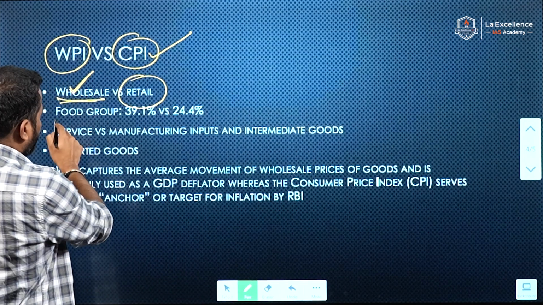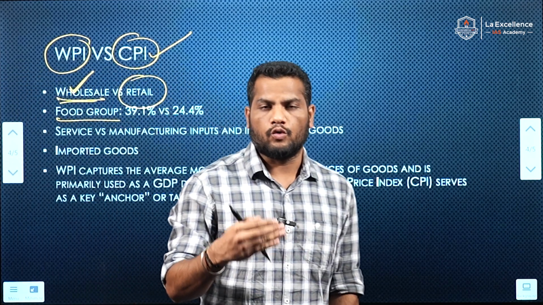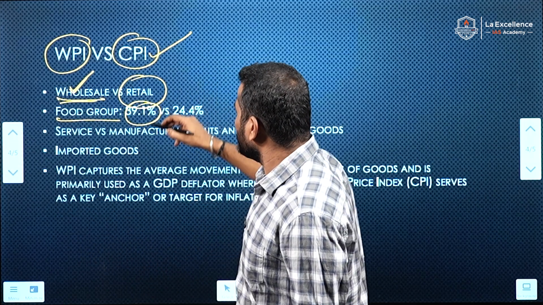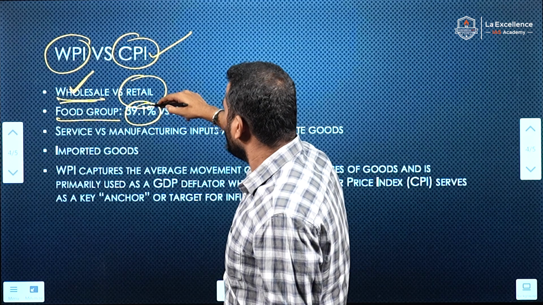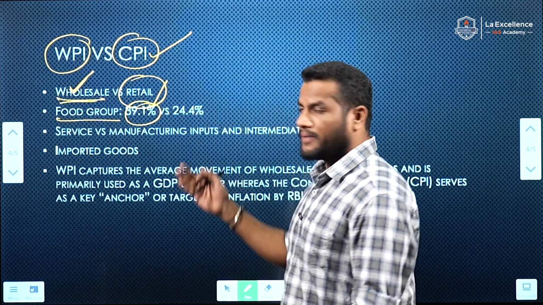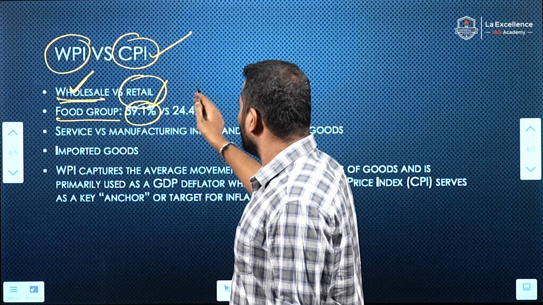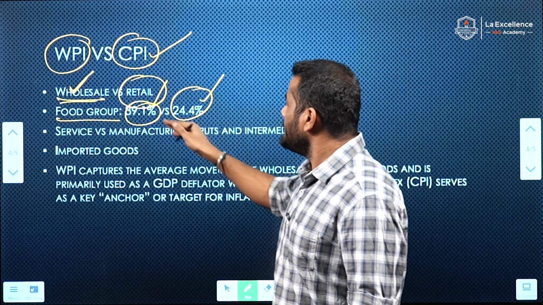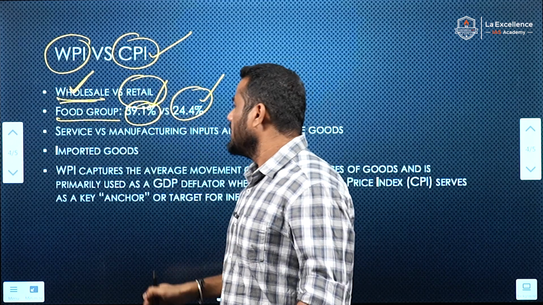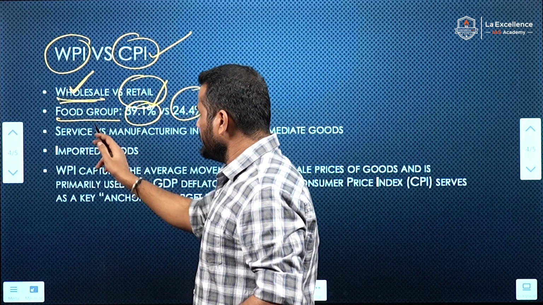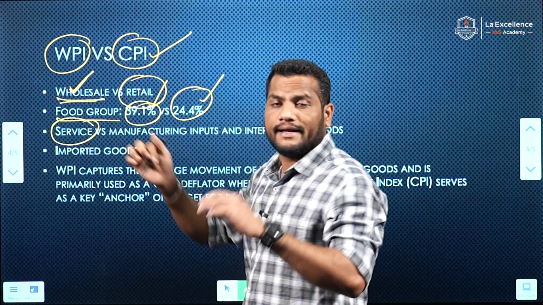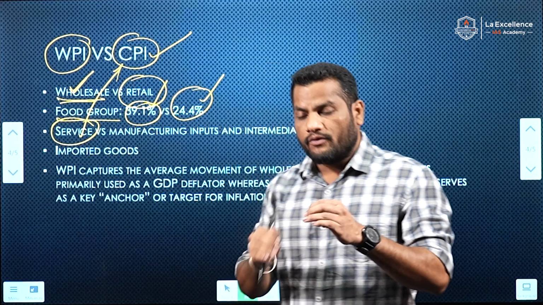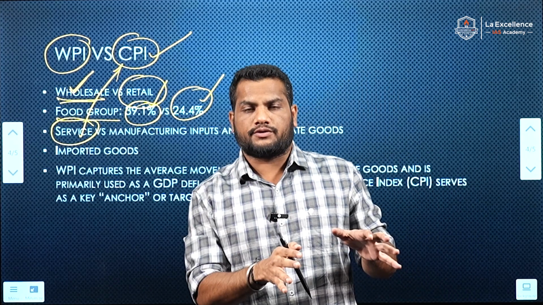And with respect to the share of food products in the wholesale price index as well as the consumer price index, the food articles are part of the consumer price index at approximately 40%, 39.1%. With respect to the wholesale price index, the food articles are 24.4%, below the 40% in the consumer price index. And with respect to WPI, the services are not part of the WPI.